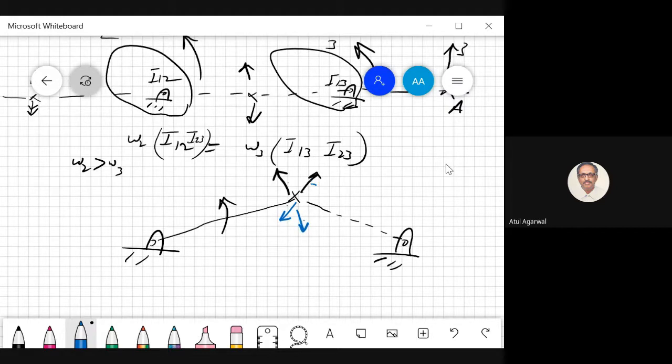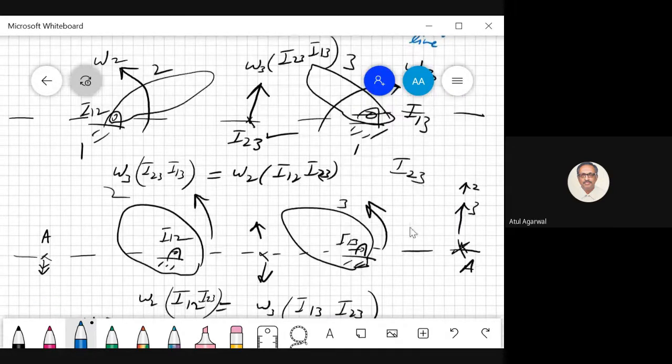Their directions are different. So the instantaneous center between body 2 and 3 has to lie on the line joining these two instantaneous centers. So all three instantaneous centers have to be on the same line. Is it all right? Lavish. Okay, sir. So that is just the proof of this theorem.